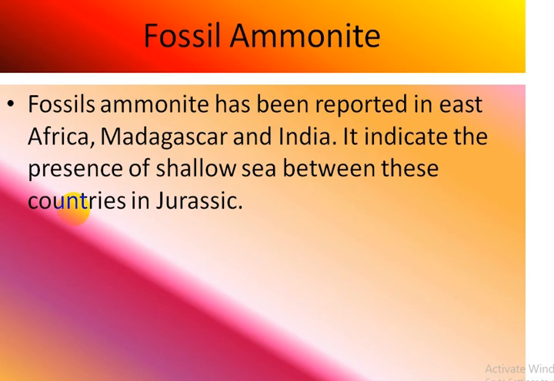Thus, the presence of ammonite fossils indicates that they survived in the shallow sea between the continents.